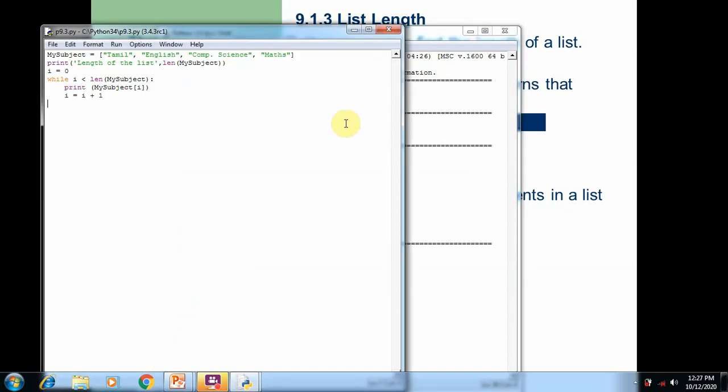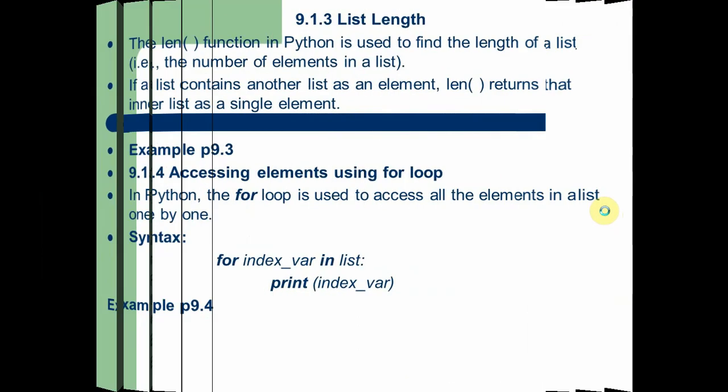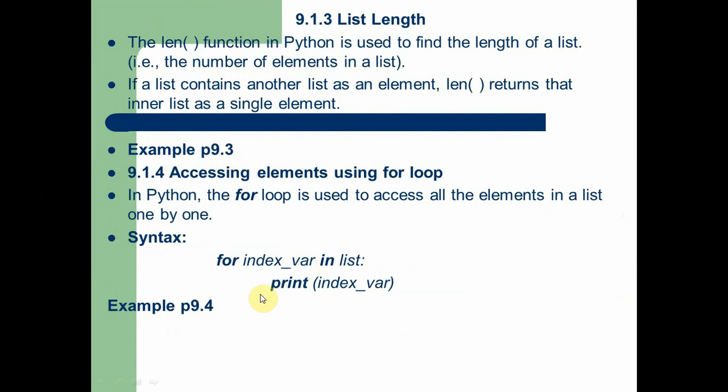Now we are going to see the next topic: accessing elements using a for loop. In the previous two examples, 9.3 and 9.2, we used a while loop. Now in this program, 9.4, we are going to use a for loop for accessing the elements in the list. Of course, we know the syntax: for index variable in list.